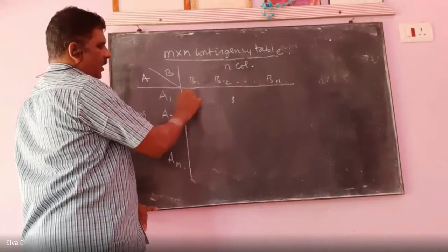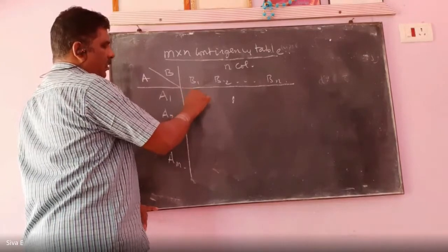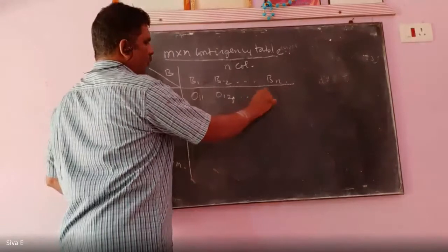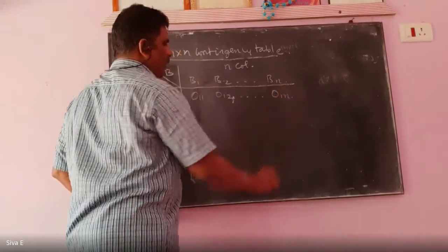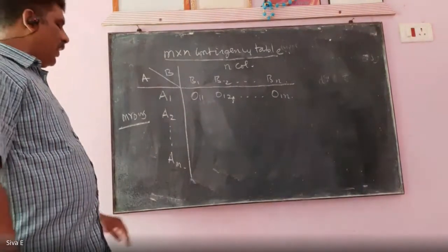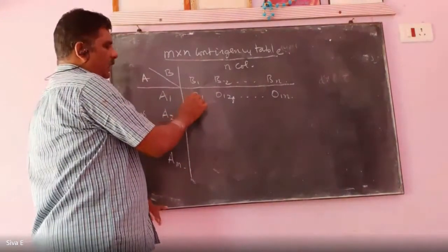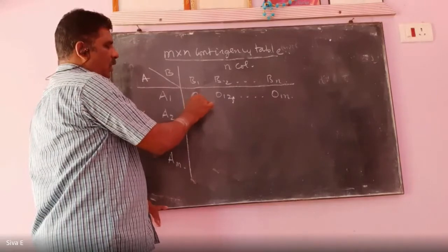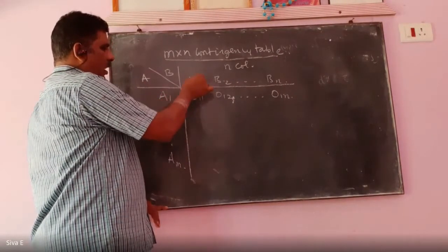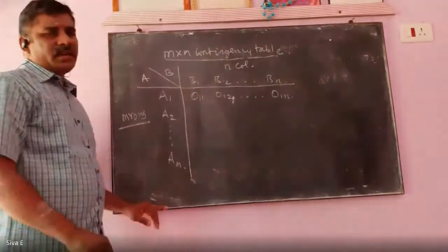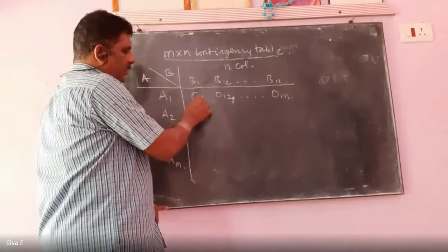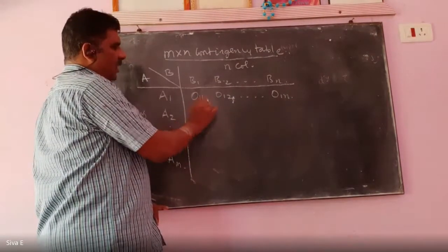So this can be written as observed values O11, O12, O1N. O11 is related to the first category of A and the first category of B. First value is for row, second value is for column.